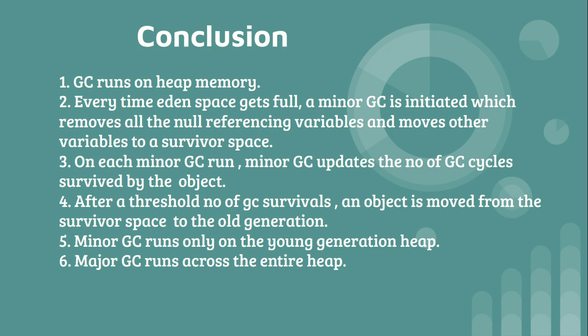After a threshold number of GC survivals, an object is moved from the survivor space to the old generation. Minor GC runs only on the young generation heap. Major GC runs across the entire heap. And you should also know that both minor GC and major GC trigger a stop the world pause. That is, when one of the two GC runs, no other threads are running.